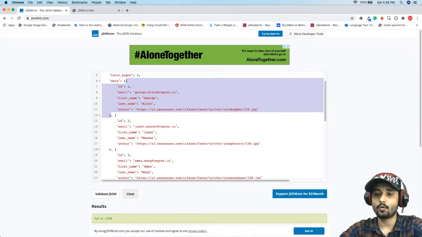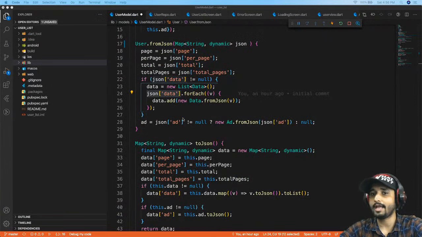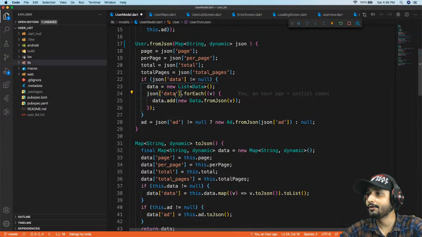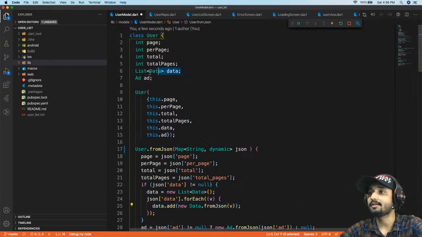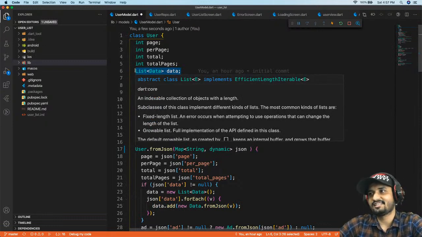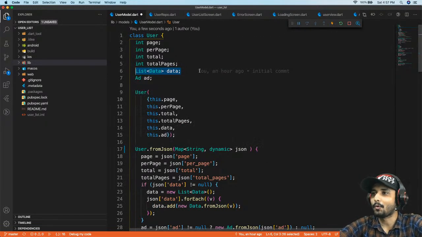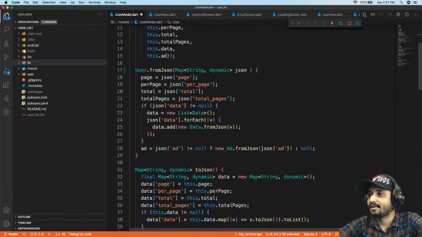So now if we take a look inside our code, right over here, I'm going to loop this data. As you saw, it's a list, so I'm going to loop it, and then I'm going to keep adding into my list. This is the list which is being created by the code, so we will keep adding those to the list.